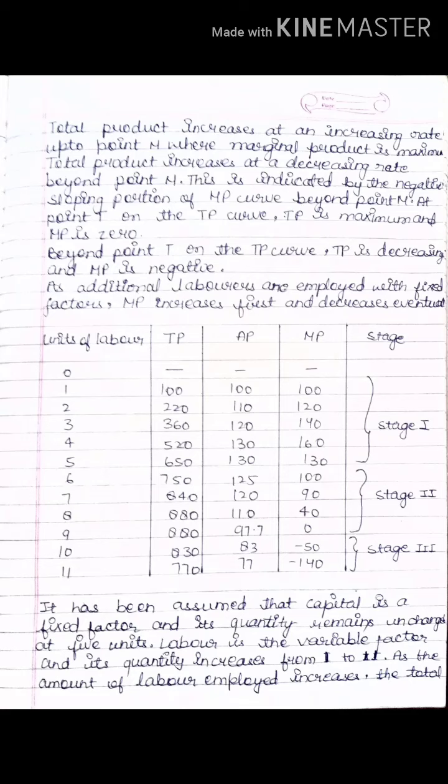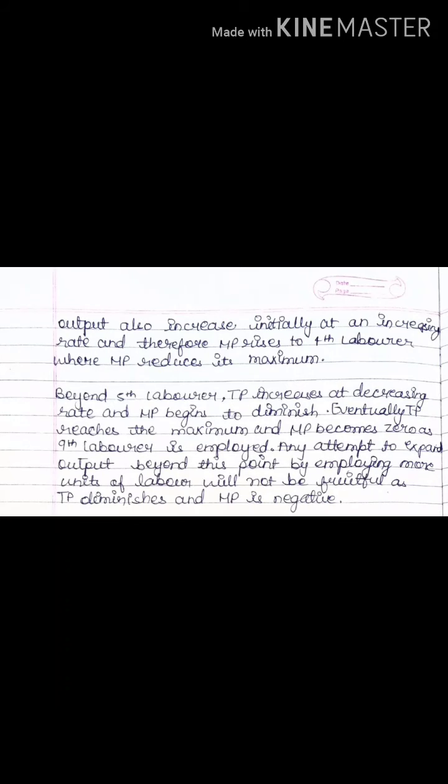Now when we check out the third stage, that is after MP is 0, the third stage is when MP turns negative. Fine. When it turns negative, that means it is the third stage, negative returns to scale. Now what have we assumed in this? We have assumed that capital is a fixed factor. Its quantity remains unchanged at 5 units. Labor is a variable factor and its quantity increases from 1 to 11. Fine. It keeps on increasing: 1, 2, 3, 4, 5, 6, 7, 8, 9, 10, 11.